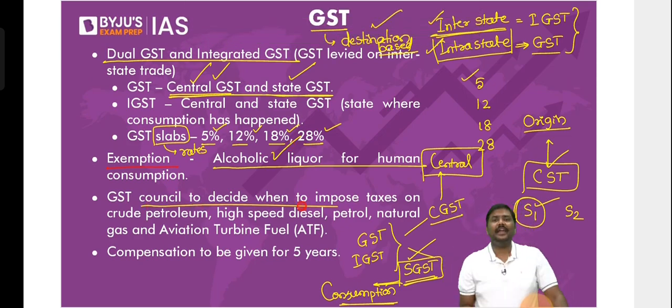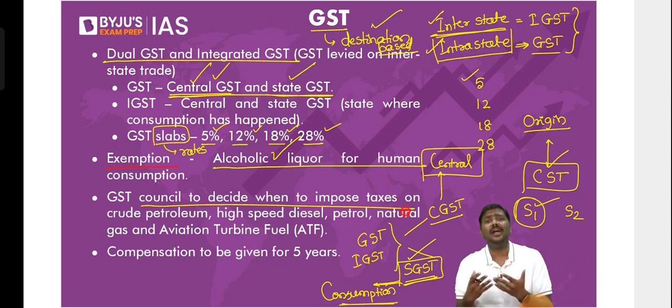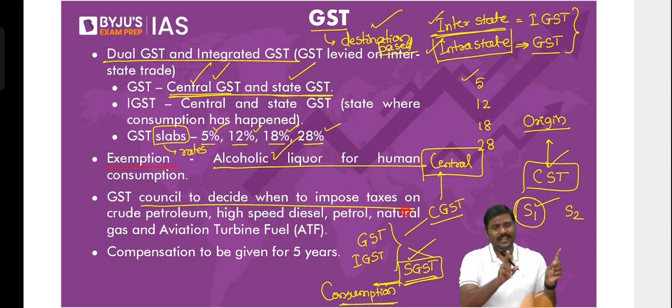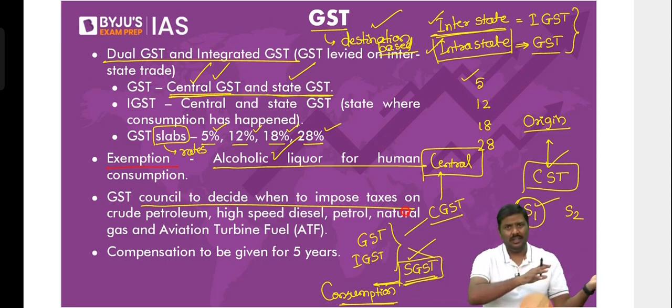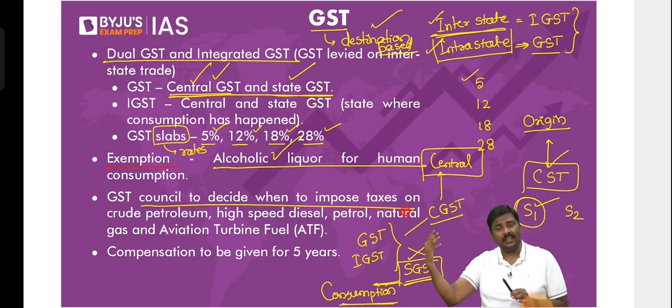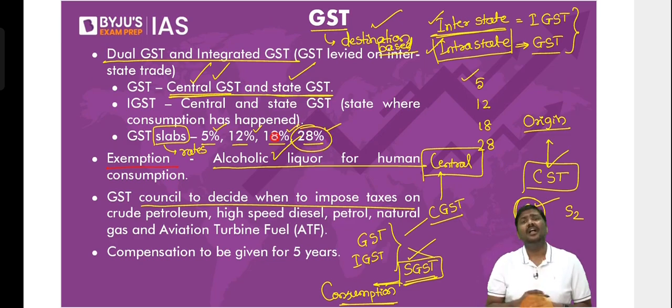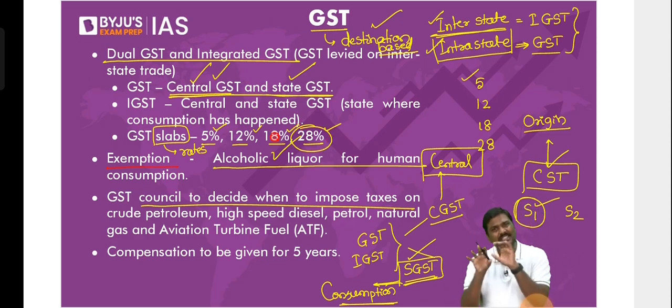The GST Council will decide when to impose the taxes on fuels. The council will decide. As of now, we have not decided it. Why? Already you know the answer. Tax rates on fuels are very, very high. Please don't keep on forgetting what we have discussed. Then it is basically a concept of 3 steps forward, 4 steps backward. You're not learning anything. Yesterday, I told you how the fuel prices are decided. And I told you the taxes are very, very high. 100% many of the times. Under GST, highest slab rate, highest tax rate is how much? 28%. How do you bring the fuels under the GST rate now? That is a challenge. The methodology may be decided in the future. Right now, there is no decision on it.